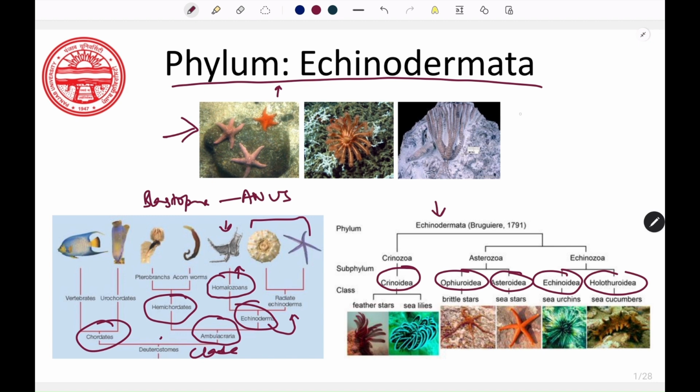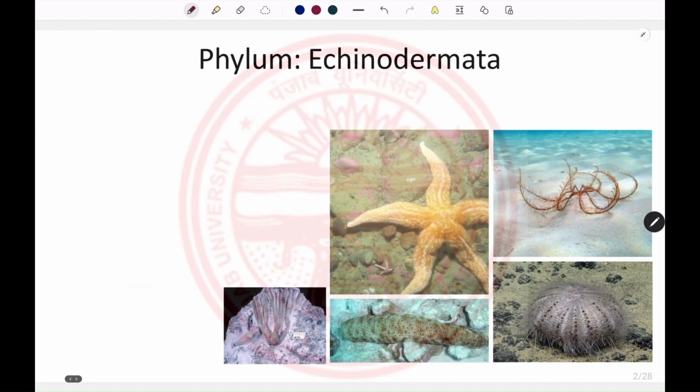So in this lecture, we are going to see the general characters and the classification of phylum Echinodermata. This clade Deuterostomia includes about 60,000 living species.